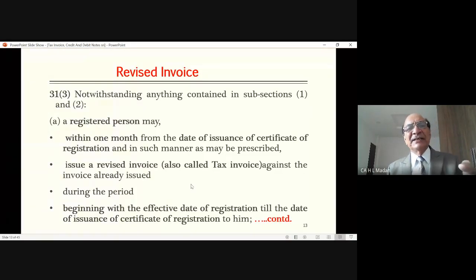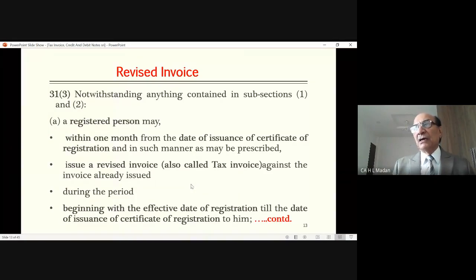So he says a registered person may, within 1 month from the date of issuance of certificate of registration and in such manner as may be prescribed, issue a revised invoice against the invoices already issued during the period beginning with the effective date of registration till the date of issuance of certificate of registration.